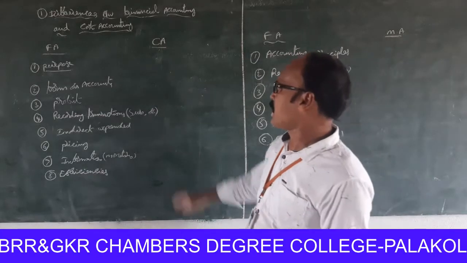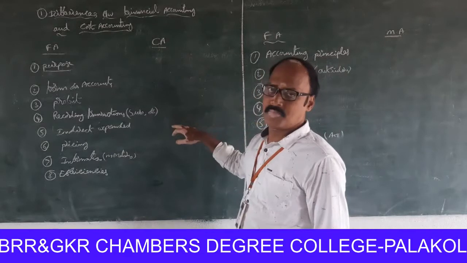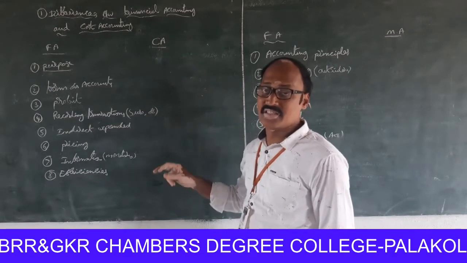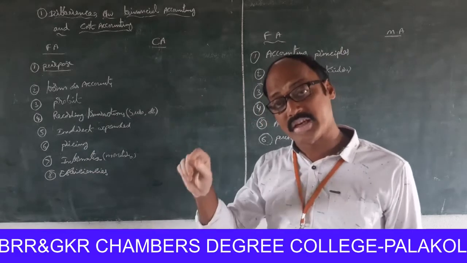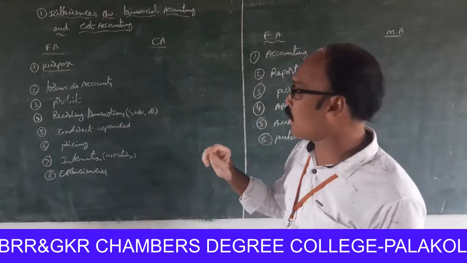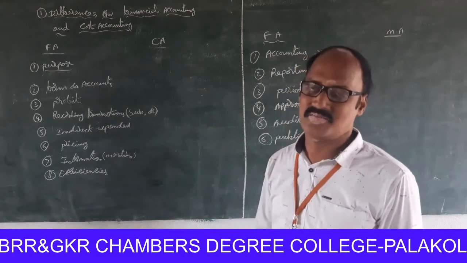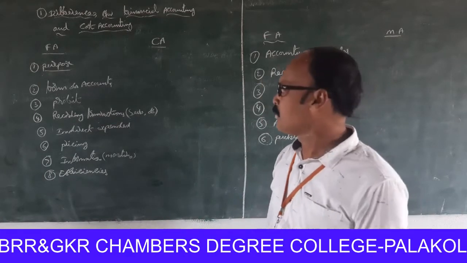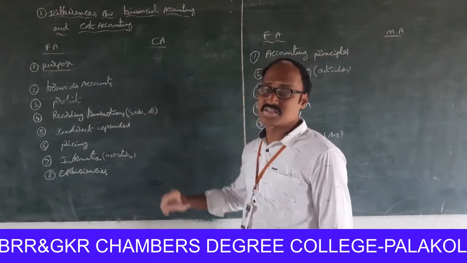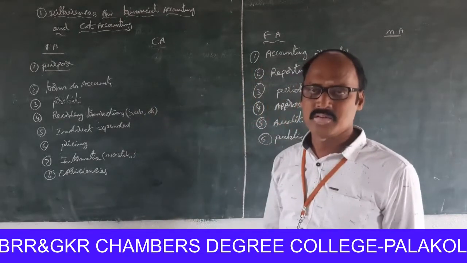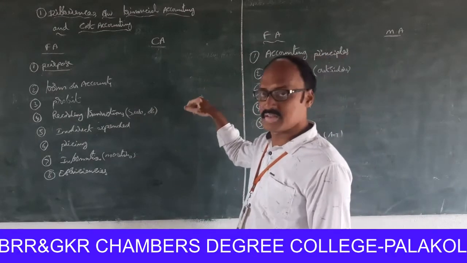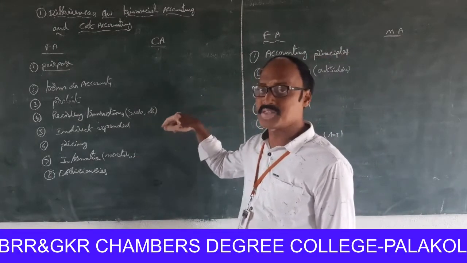But the cost accountancy records the costs in the books objective wise. What is the meaning of objective wise? Purpose of costs. So the financial accountancy records the costs subject wise, but the cost accountancy records the costs in the books objective wise.